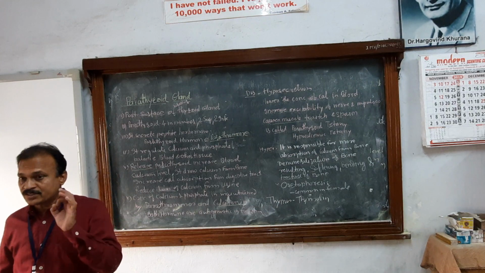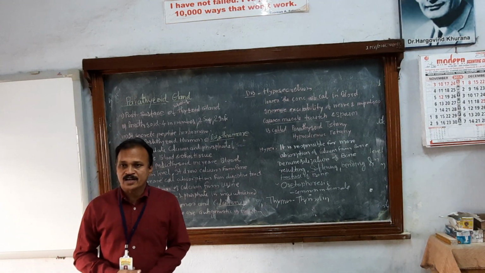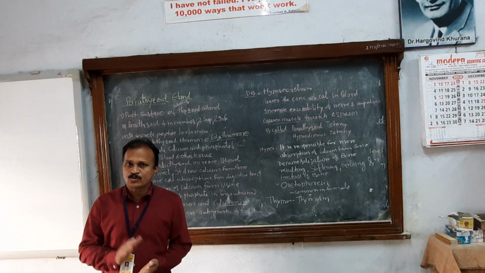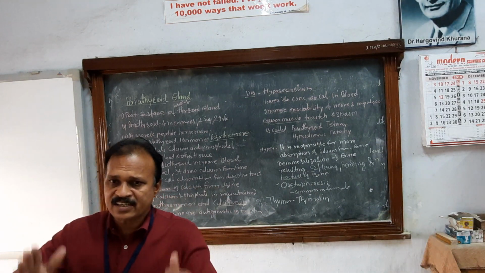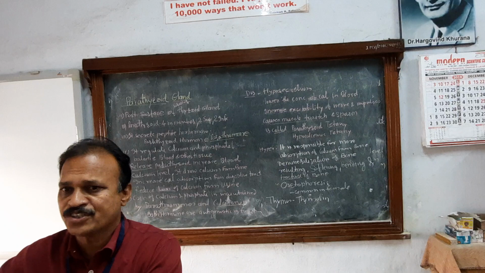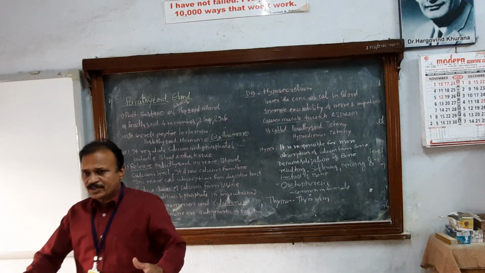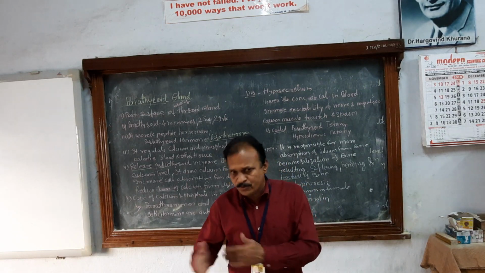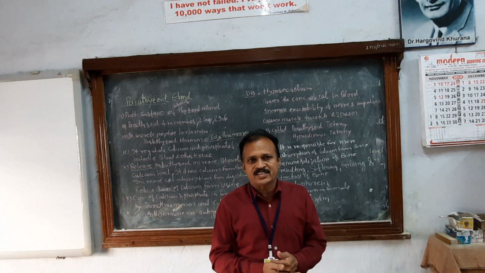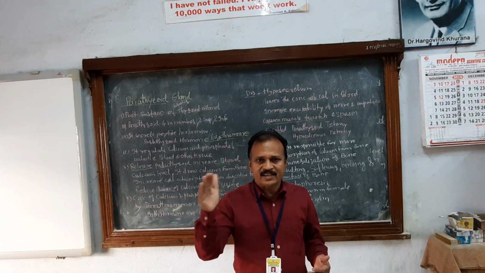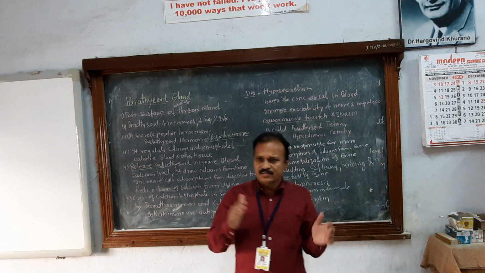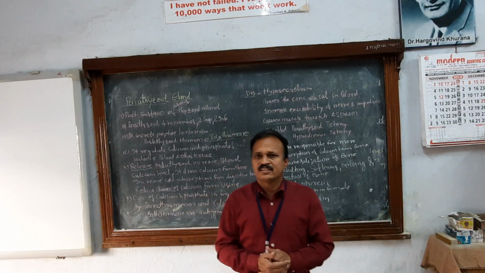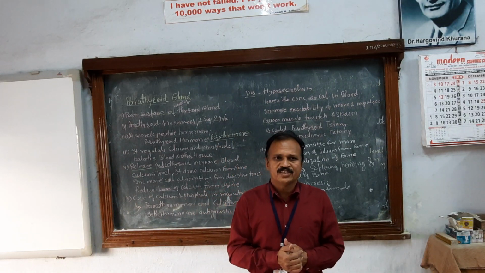So this thymus gland is helpful for secretion of thymosin. Remember, the thymosin hormone is related to what? It is directly related to the immune system. In young age it is very active. When a person goes to old age, the atrophied stage will be there, and day by day the level of thymosin decreases in old age.